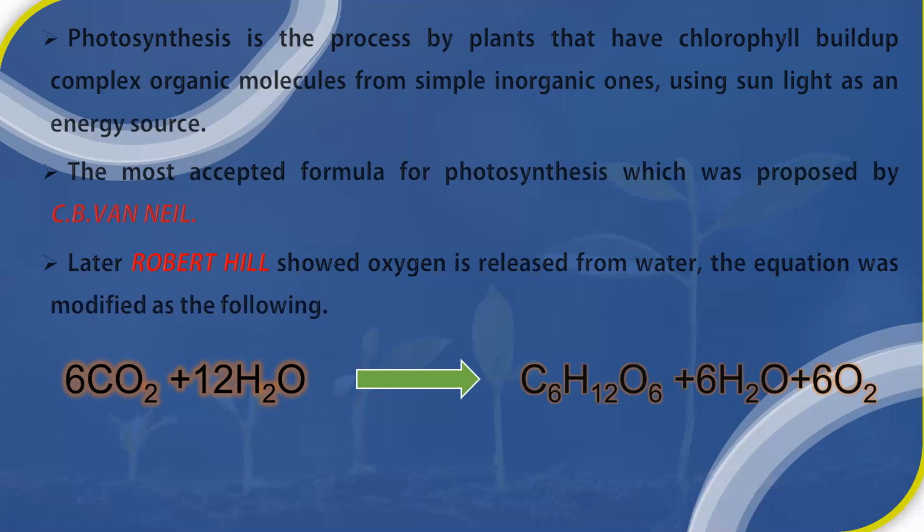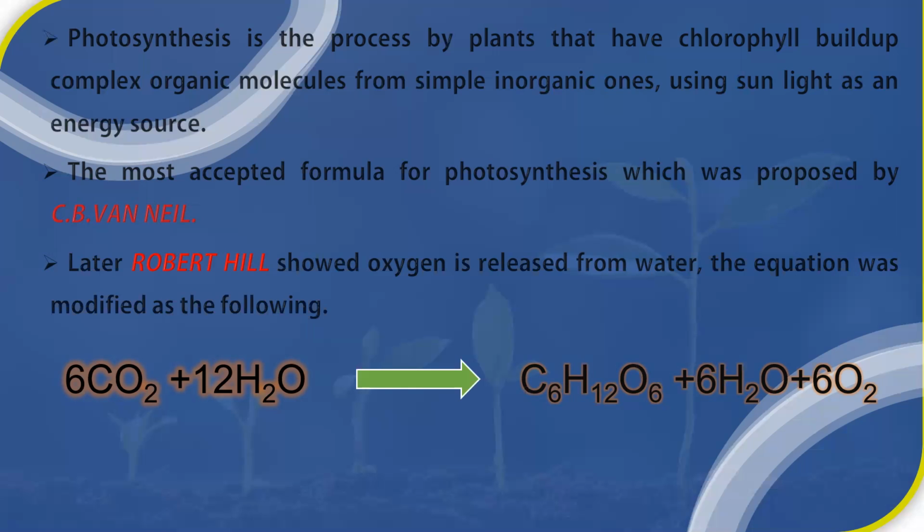On the right side we find C6H12O6. This is the chemical formula for glucose, and the water 6H2O plus 6O2. Here Robert Hill showed that oxygen is liberated from which part? It is liberated from the water only. So here we can clearly find that oxygen is liberated from the water molecule.